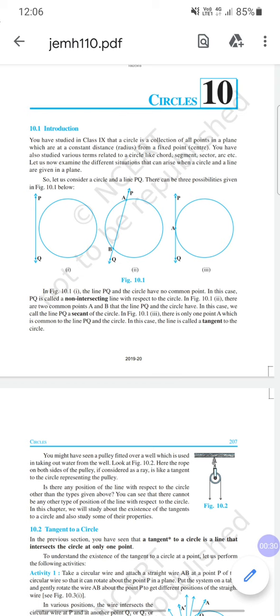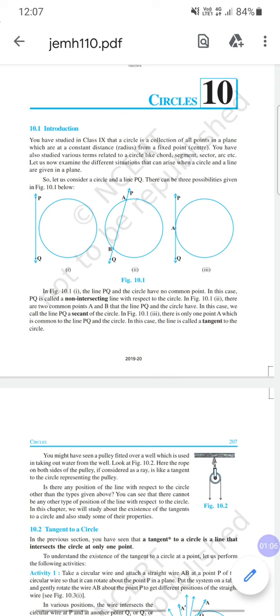Now there can be one line or plenty of lines, and there can be three possible conditions which have a relationship with a circle. One condition is that a line cannot touch the circle. A line can intersect the circle at two different points, and one special case is that this line can touch the circle at only one point. So we have to study all these three cases.